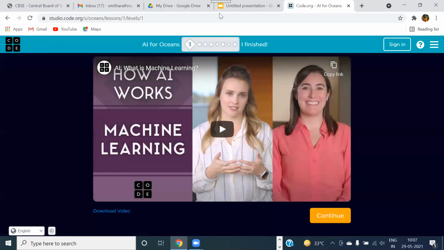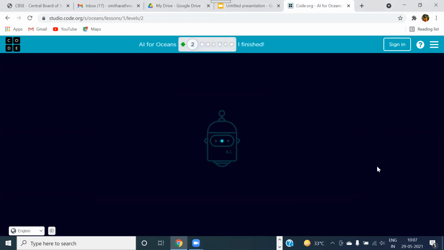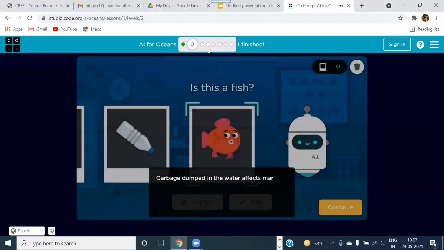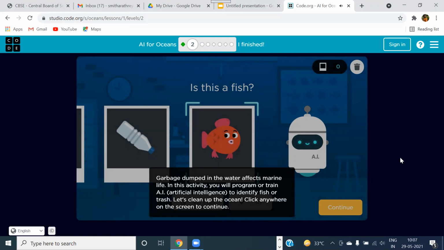Once you click on try now, you're going to get a first screen where two important persons of this particular organization are going to first tell you about machine learning. You can start off as an initiating session for your students, or if you have already taught them, you can directly click on continue. And one more thing I would like to tell you here: as you complete different levels, these circles will get filled up. And this is the first information I get about the training that I'm going to do now.